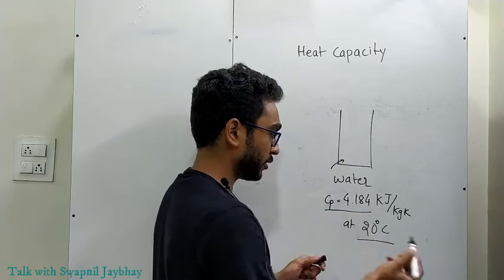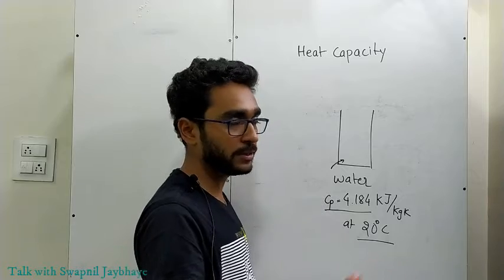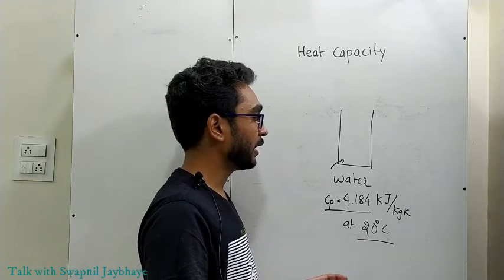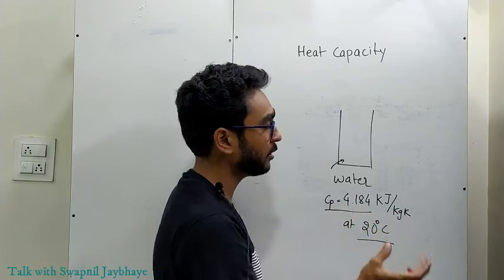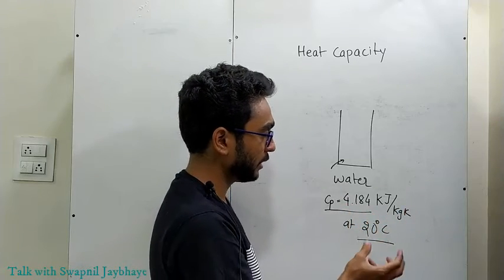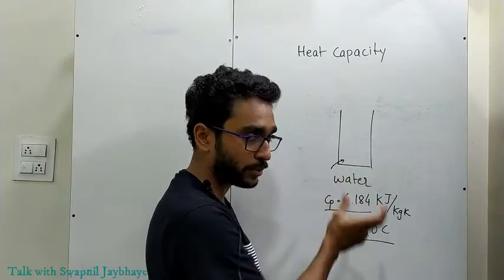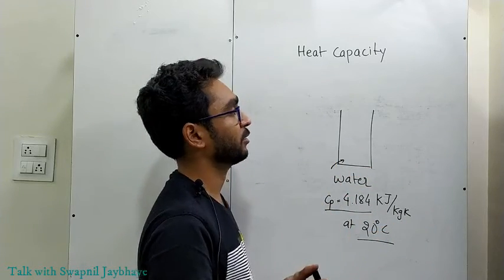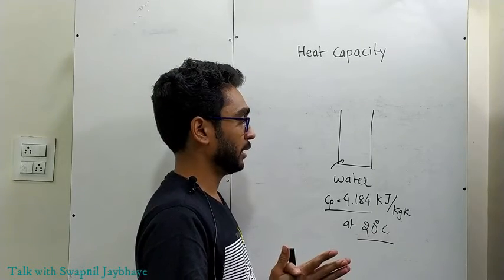As we know, the traditional definition is that heat capacity, or specific heat capacity precisely, is nothing but the amount of heat energy that is required to increase the temperature of 1 kilogram of any substance by 1 degree Celsius.